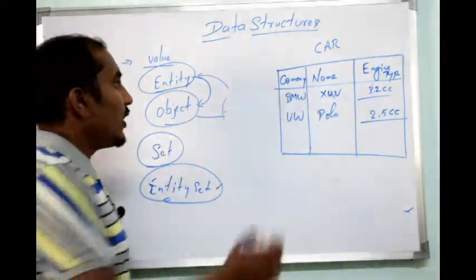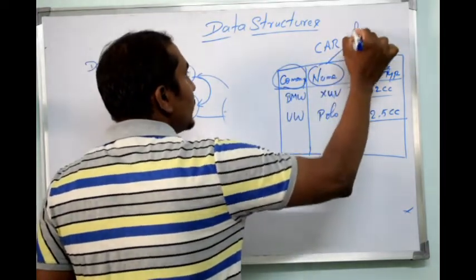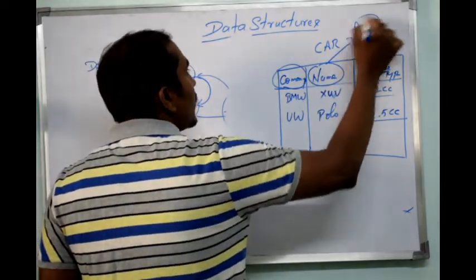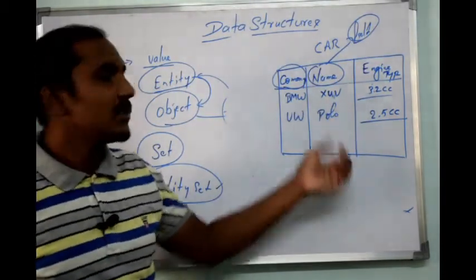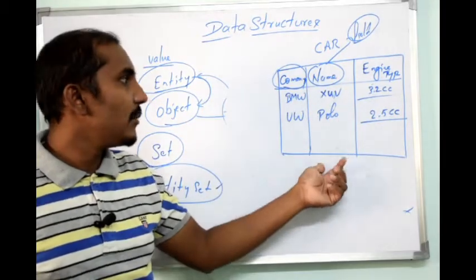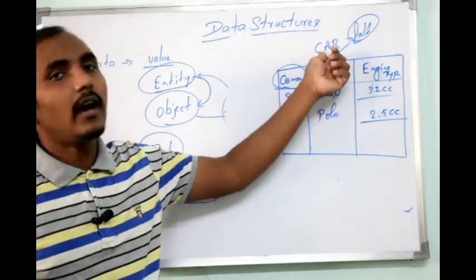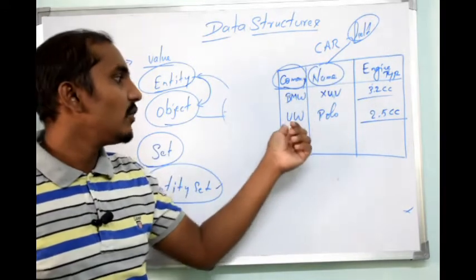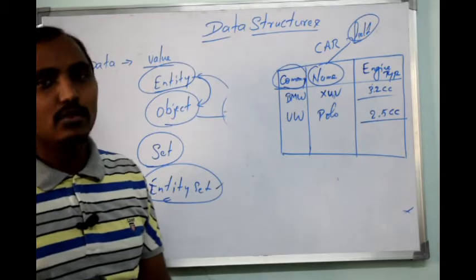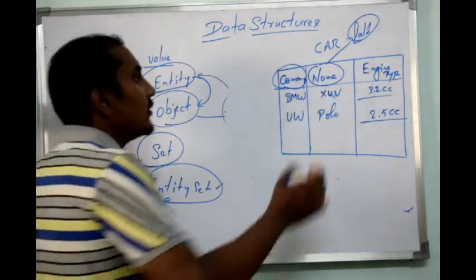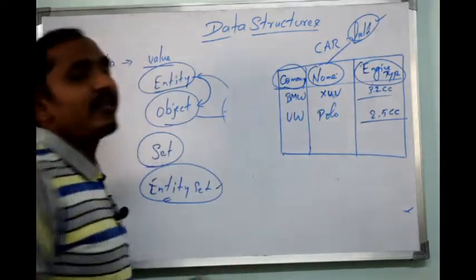Okay, now each and every property will be considered as a field. When I consider each property, it represents an entity. This name will be representing one car, and this name will be representing one more car, which is manufactured by Volkswagen. Like that, each and every property we have will be considered as a field.